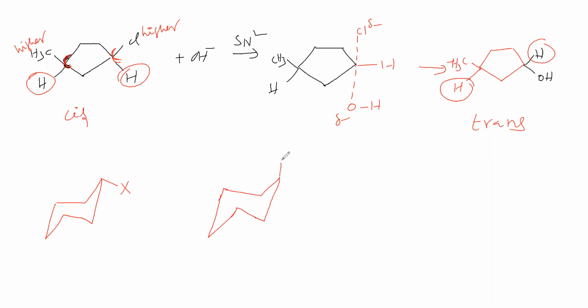It is also cyclohexyl halide. Here this halogen is present in equatorial position. This halogen is present in axial position. Both are cyclohexyl halide. Here halogen is present in equatorial position, here halogen is present in axial position. Like this it is there. Sir, how is nucleophilic substitution here? That we will see. How nucleophilic substitution is possible.